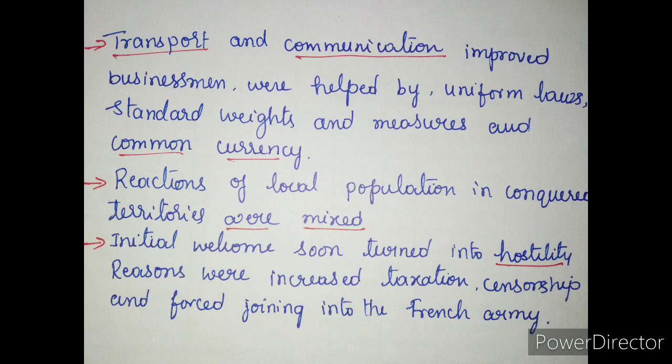In the towns, guild restrictions were removed. That means some restrictions were there before he introduced this act. As soon as he introduced this act, that guild restriction was completely removed. Transport and communication systems were improved. The peasants, artisans, workers and new businessmen enjoyed a newfound freedom.